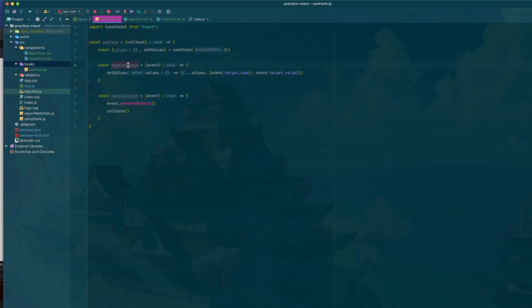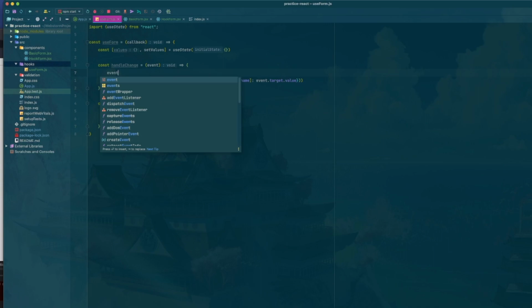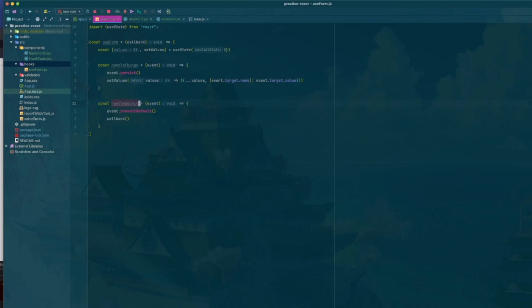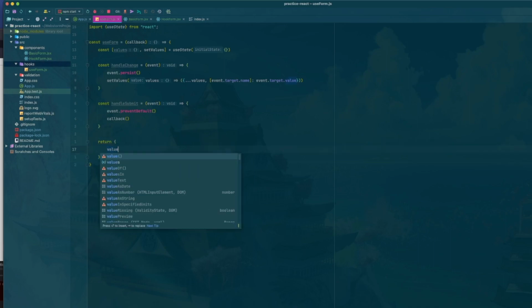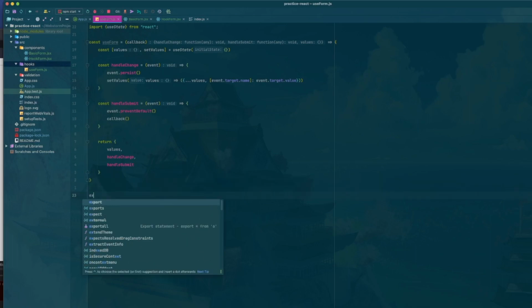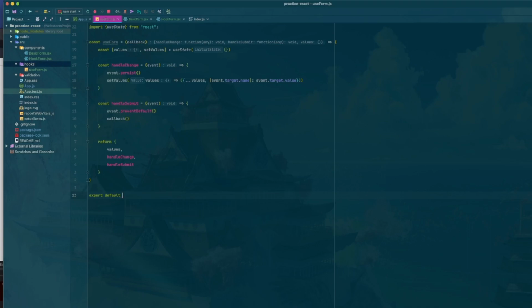Now I forgot to do one thing here on this handle change. We're going to want to do an event dot persist as well. Okay, now we're going to return all of these. So we're just going to return an object, and we're going to do values, handle change, and the handle submit. Okay, and then because we used an arrow, we have to export default and use form here. Okay, now that should be it for our custom hook.